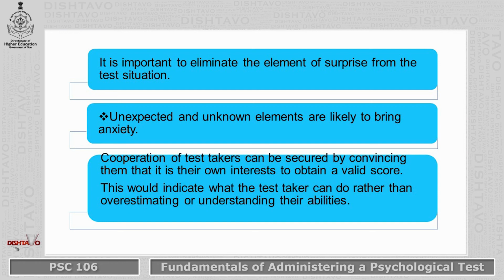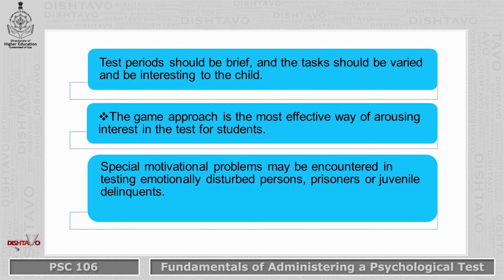Cooperation of test takers can be secured by convincing them that it is in their own interest to obtain a valid score. This would indicate what the test taker can do rather than overestimating or underestimating their abilities. Test period should be brief and the task should be varied and interesting to the child. The game approach is the most effective way of arousing interest in the test for students. Special motivational problems may be encountered in testing emotionally disturbed persons, prisoners, or juvenile delinquents.